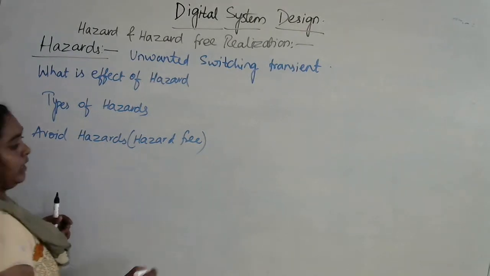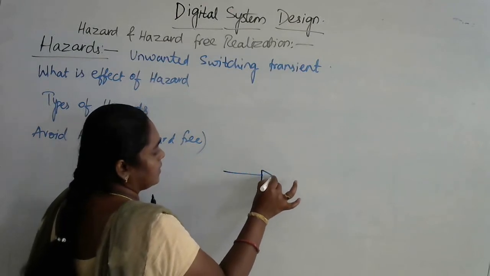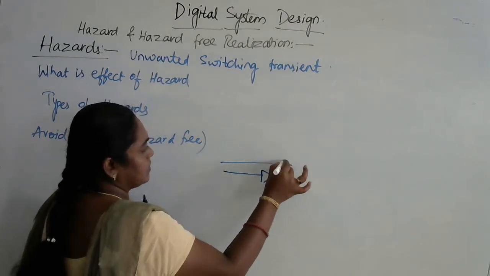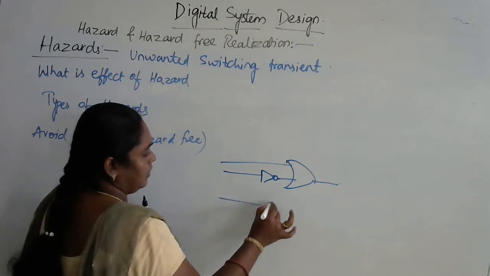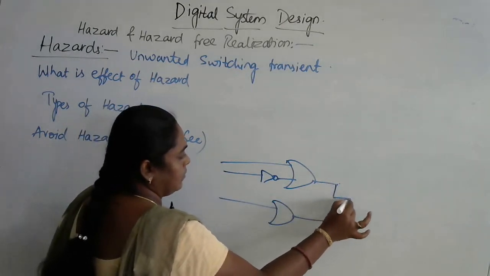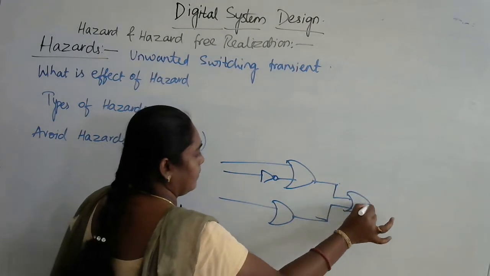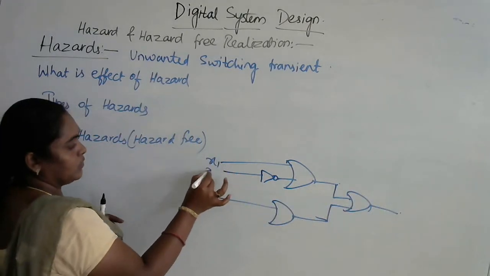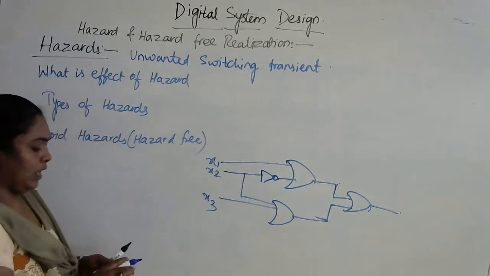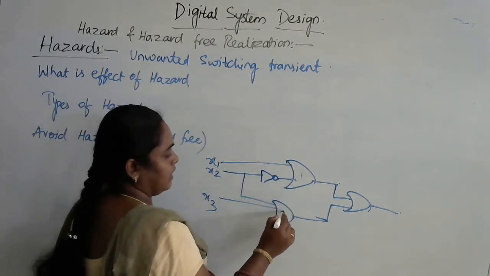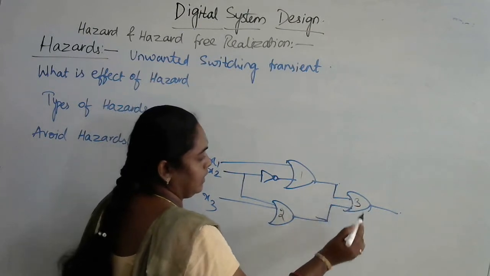Now let me take a combinational circuit in which these are the inputs. Let me take this as x1, x2, and the same x2 is given over here. Now here we are having three gates, gate 1, gate 2 and gate 3.